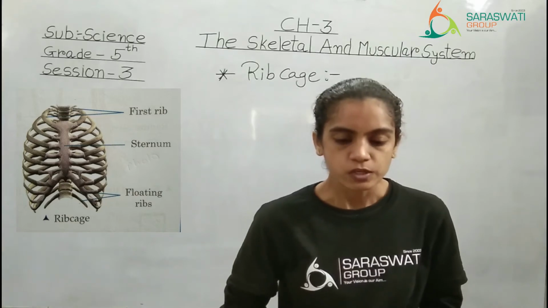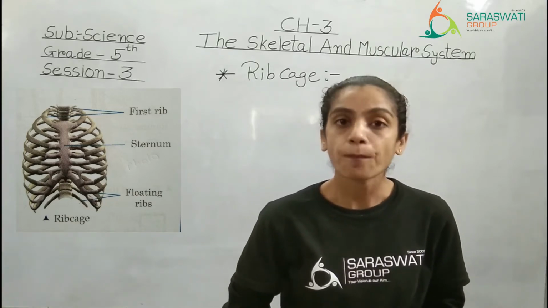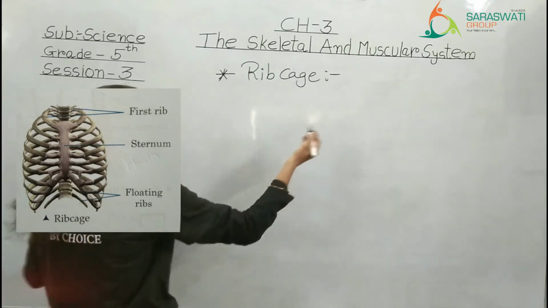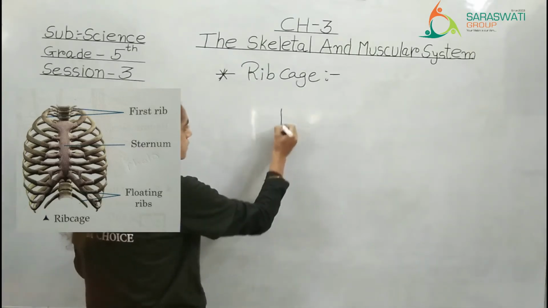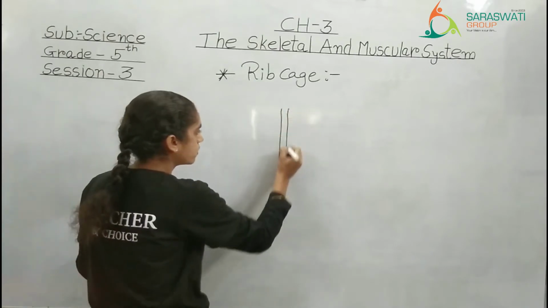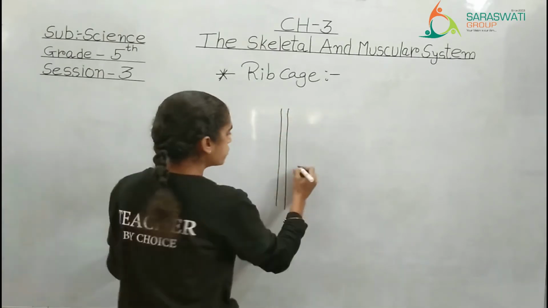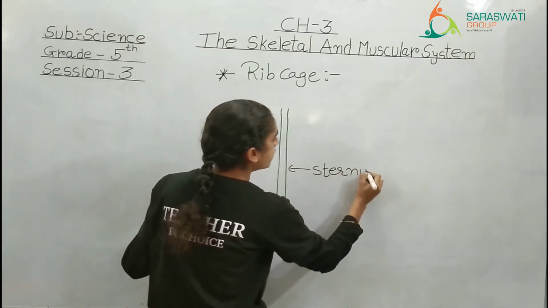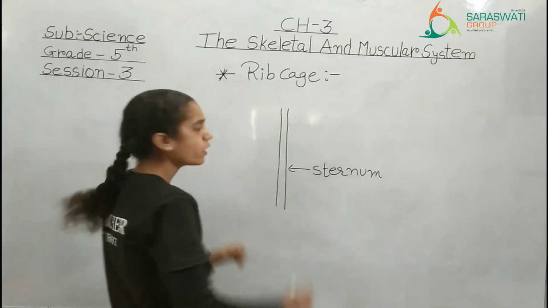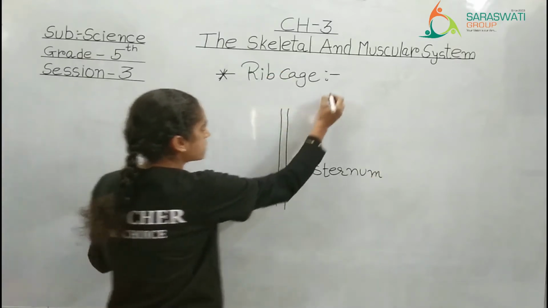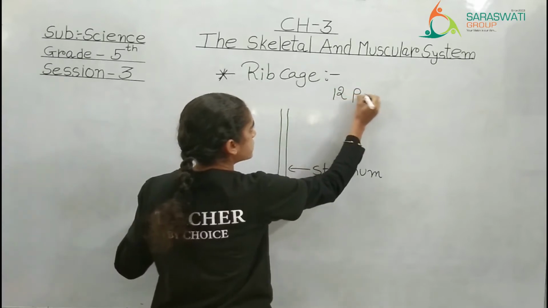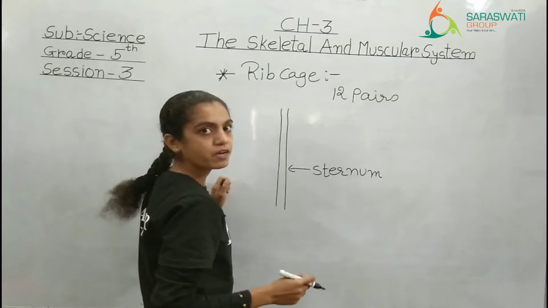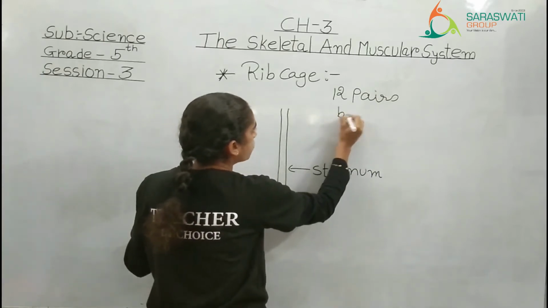The rib cage is made up of 12 pairs of bow-shaped bones. Here you can see the picture, but this is the main bone of a rib cage, which is known as the sternum. And all these pairs, in total we have studied, are 12 pairs, which have a bow shape.